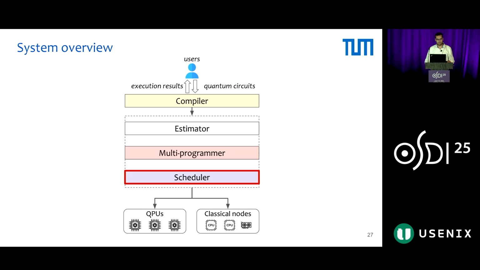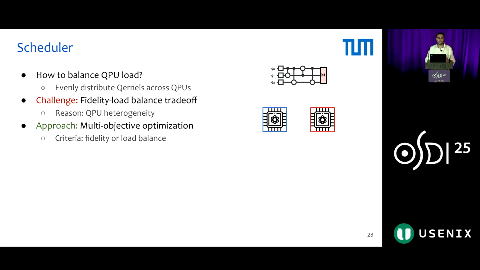Finally, let's see the scheduler. The question is how to balance QPU load, and of course, we want to evenly distribute kernels across QPUs. The problem is that there is a fidelity load balance trade-off that is stemming from the QPU heterogeneity that we mentioned. Our approach involves multi-objective optimization, where the criteria are fidelity, load balance, or both.